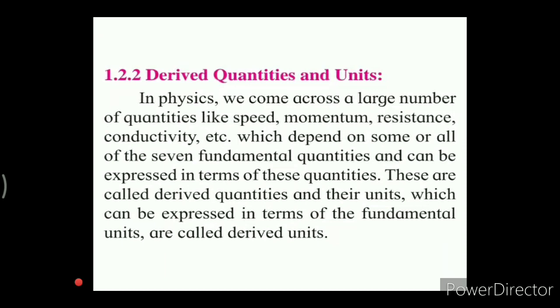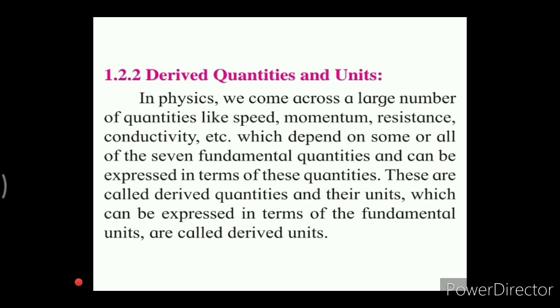Then let's see what the derived quantities and units are. We come across a large number of quantities besides these fundamental quantities. For example, speed, momentum, resistance, conductivity, pressure, force, energy, etc., which depend on some or all of the 7 fundamental quantities, and hence can be expressed in terms of these quantities only. These are called derived quantities, and obviously their units, which can be expressed in terms of the fundamental units, are called derived units.